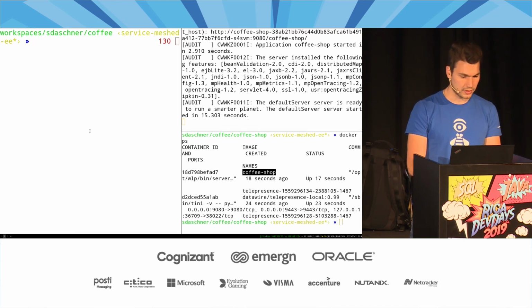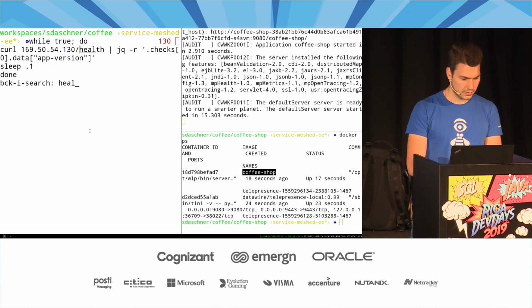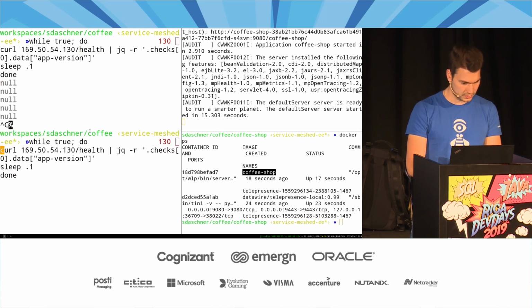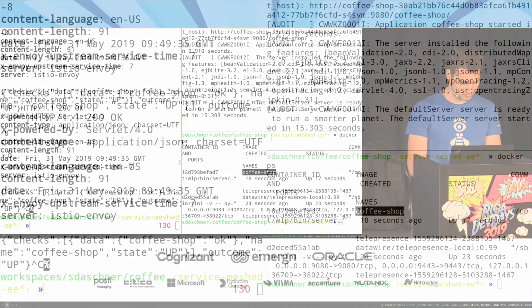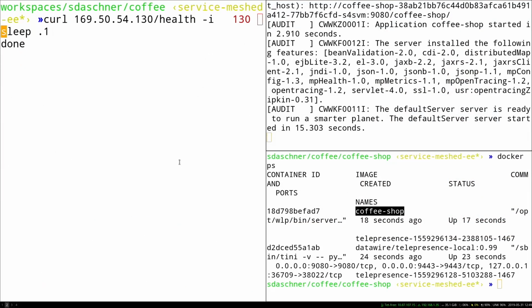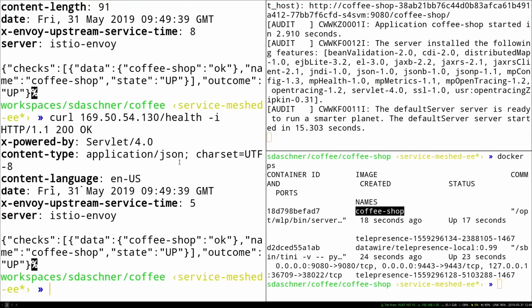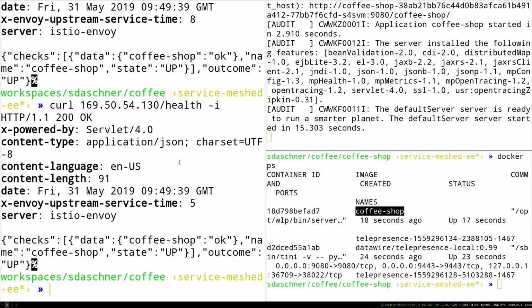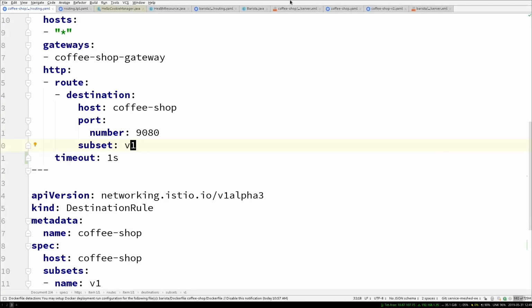So for example, what I can say, health. No, this now uses a different health check. This one. Let's do it without the while true. So now this accesses the application, the health check here, but actually what it does, it accesses the application that runs locally.